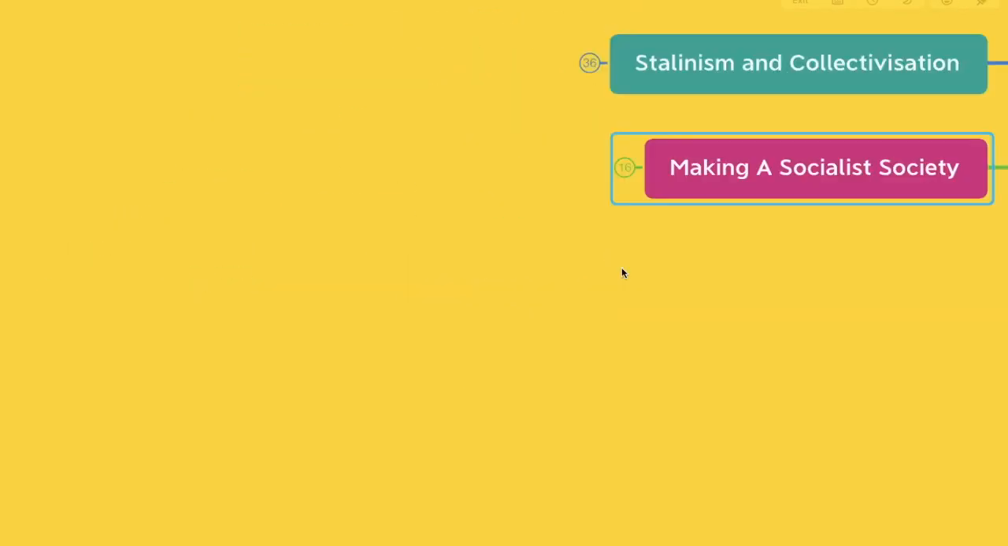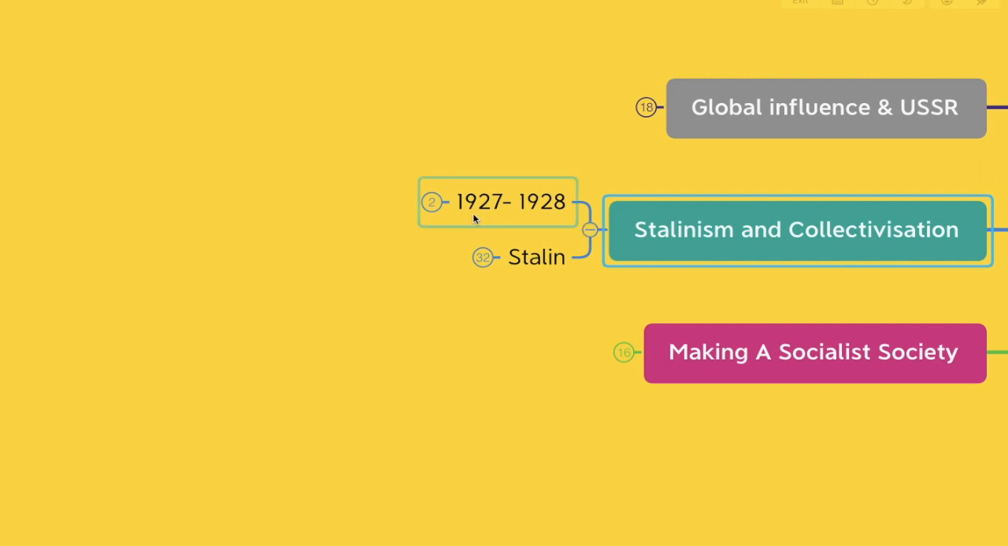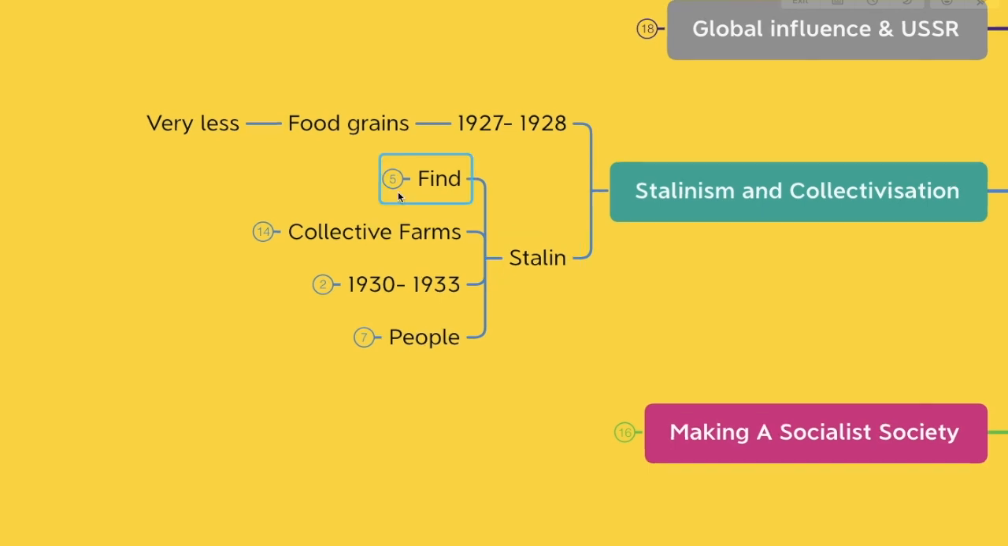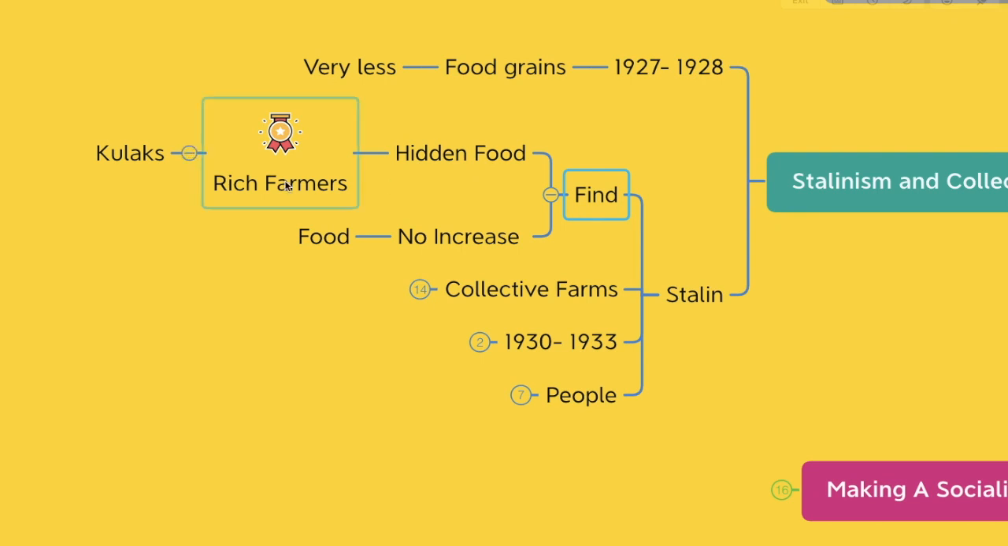Moving on to Stalinism and collectivization. Let's see what it is. Between 1927 and 1928, food grains were very scarce in Russia. Now Stalin suspected that some rich farmers were hiding grains and would sell them only when there was an increase in the market price. So Stalin ordered his troops to go and find the hidden food from the rich farmers, who are also called kulaks. In spite of that, there was no increase in food production.